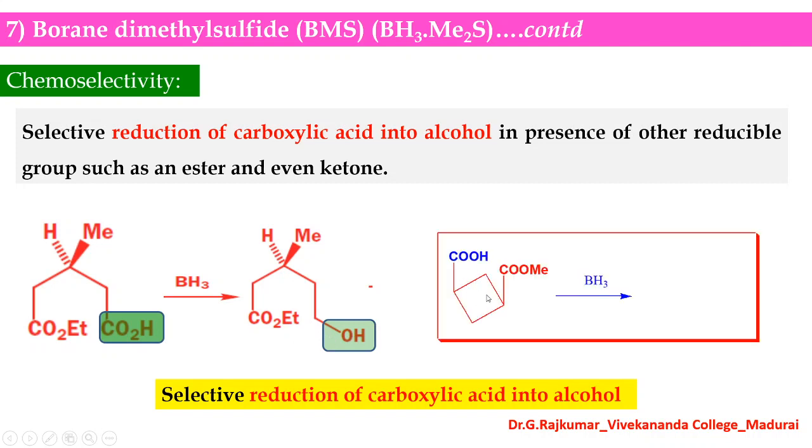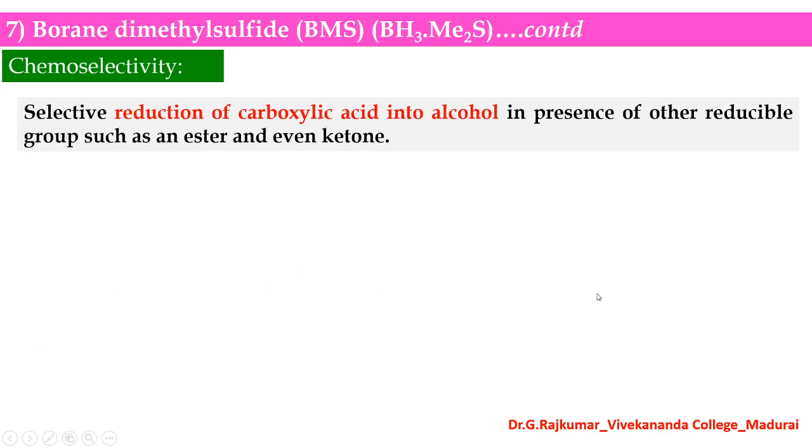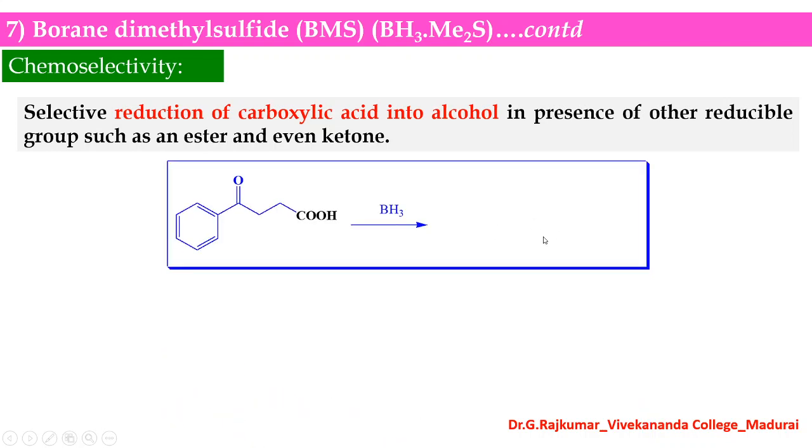And look at another example here. Here also there is a carboxylic acid and an ester group, and this COOH can be reduced into CH2OH. This ester group has not been affected by the presence of borane. And the selective reduction of carboxylic acid into alcohol we have seen previously. You can see even a ketone will not be affected by the presence of borane. So look at the product: only this carboxylic acid is reduced into an alcohol.